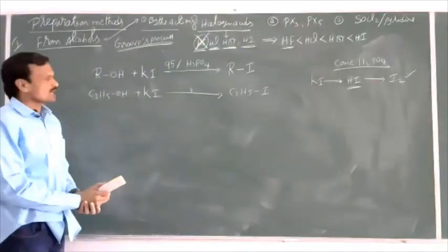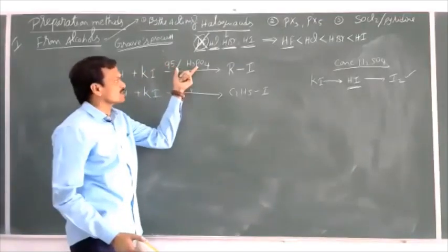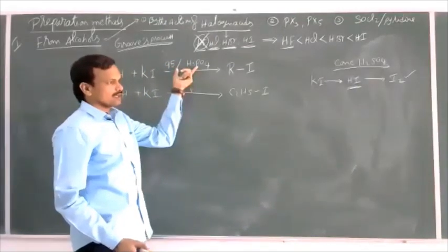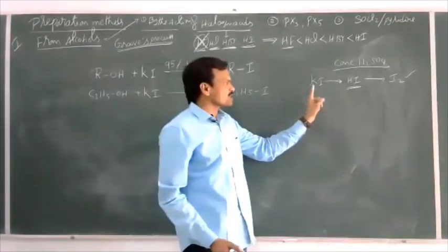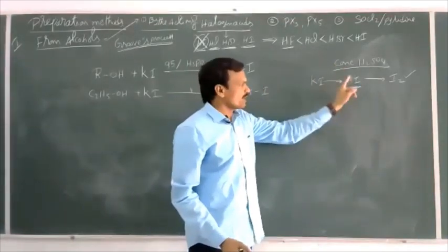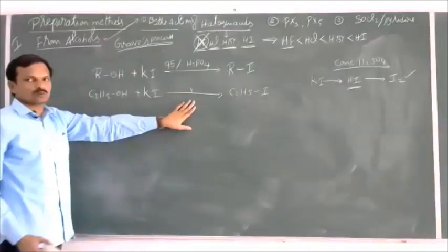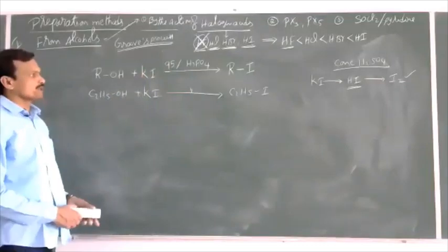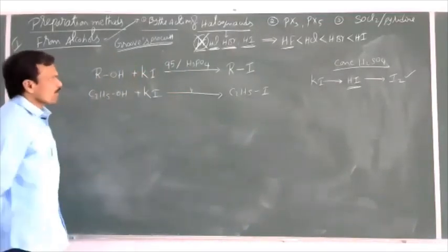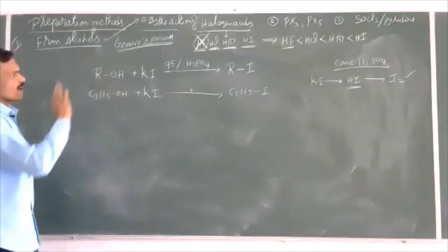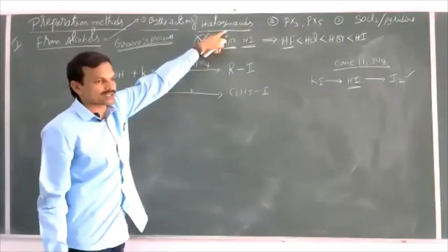Iodoalkanes. Iodoalkanes are prepared by the reaction of alcohols with potassium iodide in the presence of 95% phosphoric acid. Here H2SO4 should not be used because H2SO4 can convert potassium iodide to hydrogen iodide, which can be oxidized to iodine. So H2SO4 is not suitable here. That's why we use 95% phosphoric acid as dehydrating agent. So this is the preparation of haloalkanes from alcohols by the action of halogen acids.